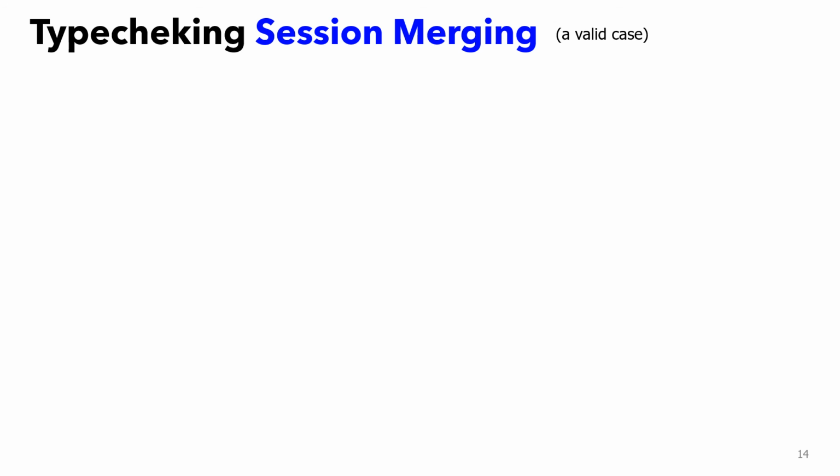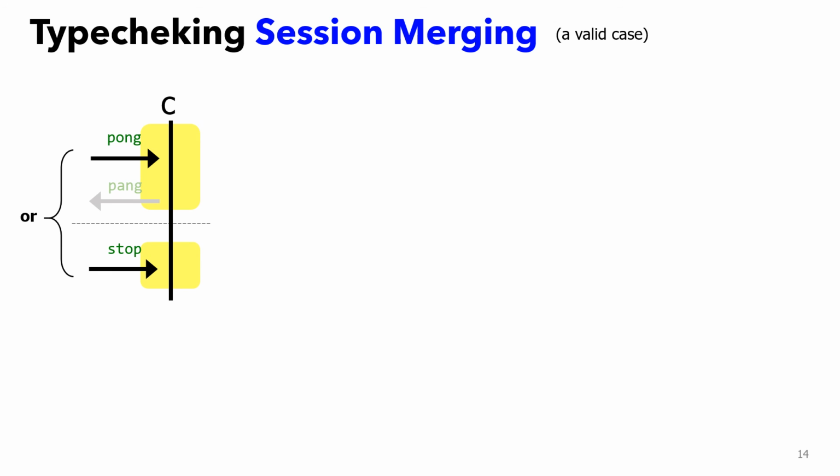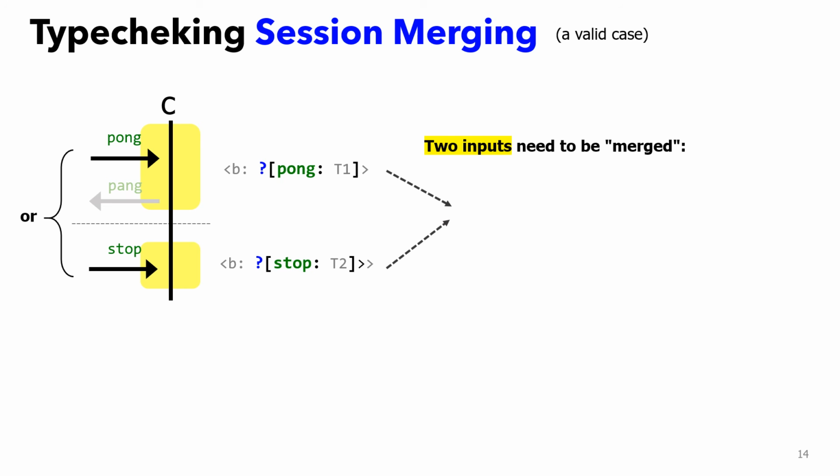At first, consider how a valid branching structure is typed using global combinators. Let's focus on C. In the branching, we have two alternatives, the former one for receiving pong and the latter one for receiving stop. According to session type theory, this sort of branching is valid, and they are merged into an external choice waiting for either pong or stop.